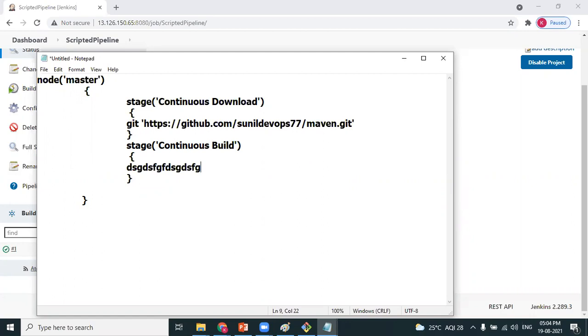So Sunil, what I understood as of now: in freestyle, we were creating multiple jobs and we have to cascade and connect them manually by launching other projects. Here in pipeline, we are implementing all the steps in code in one job only. Yes, you're right. It has fewer tabs. This is the only difference.